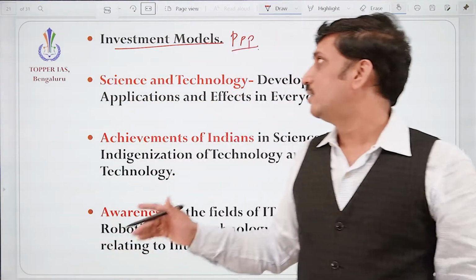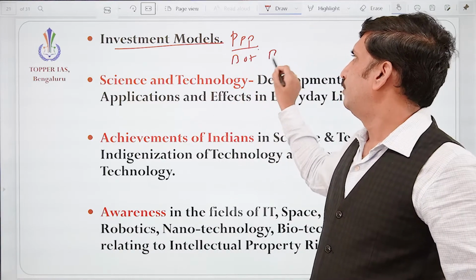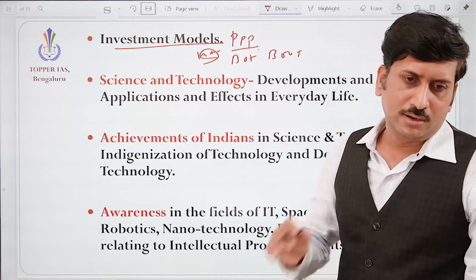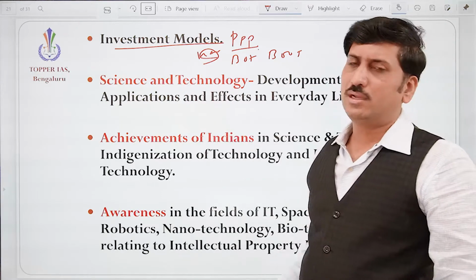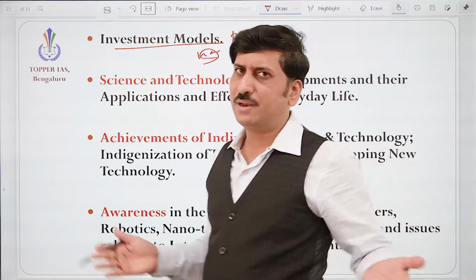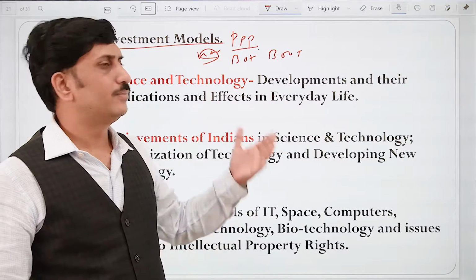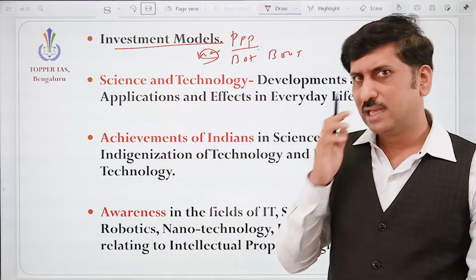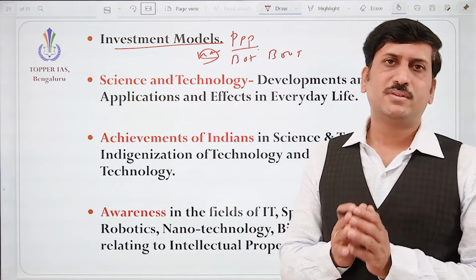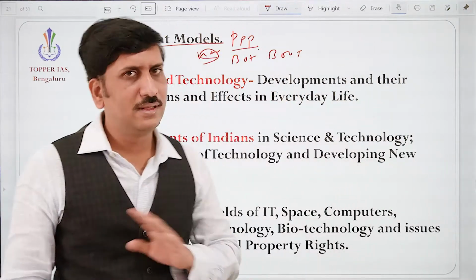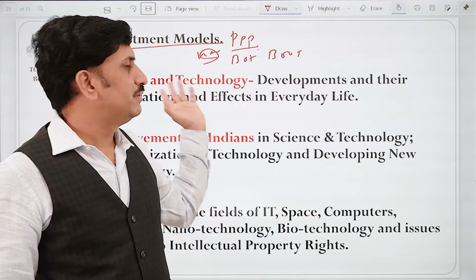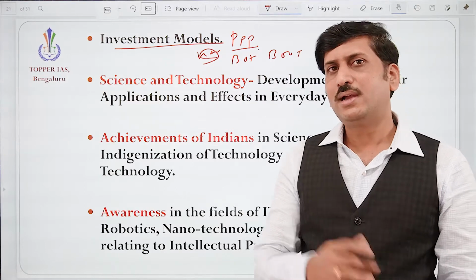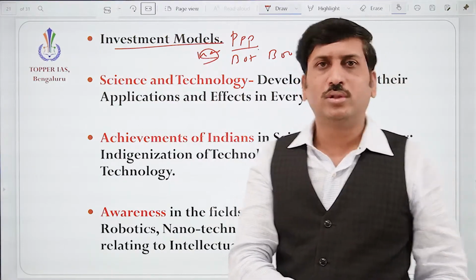So there are different models: build, operate, transfer, BOOT model, hybrid annuity model. We'll discuss that in the classrooms. But with investment models, ultimately both should benefit. So different types of models are in place. Sometimes the private people will build and hand it over to the government. Sometimes together they will work, correct? Sometimes they will just design and give it to the government. So there are different types of investment models where both government and private invest, and ultimately it is going to help the growth of the country.